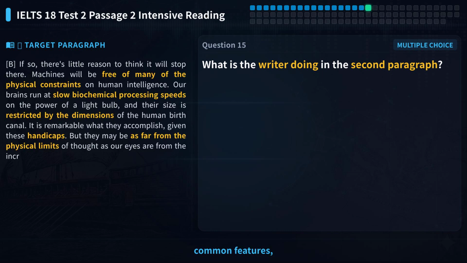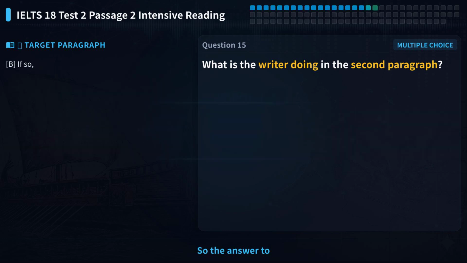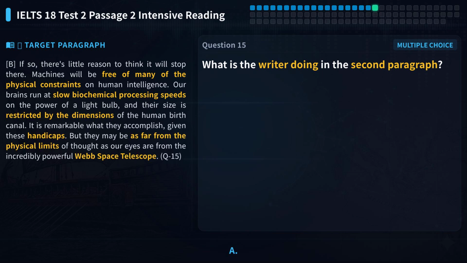Option B says describe common features, but the text focuses on differences. Option C says give information about development, but the focus is explaining why. Option D says point out human strengths, but the text says humans have limits. So the answer to question 15 is A.